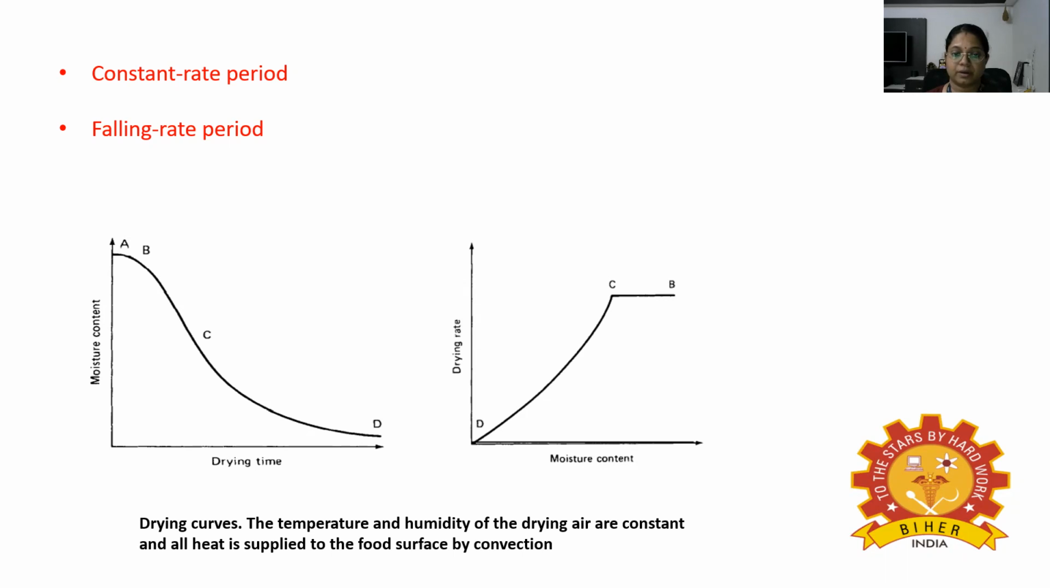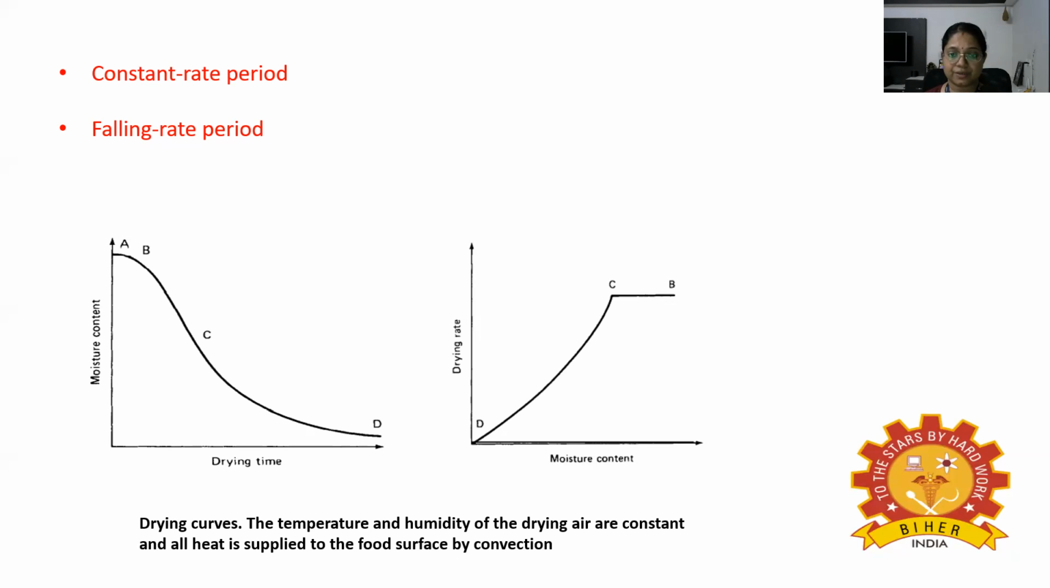So during the falling rate period, the rate of water movement from the interior to the surface falls below the rate at which water evaporates to the surrounding air, and the surface therefore dries out. So if the same amount of heat is supplied by the air, the surface temperature rises until it reaches the dry bulb temperature of the drying air. Most heat damage to food can therefore occur in the falling rate period, and the air temperature is controlled to balance the rate of drying and extent of heat damage.